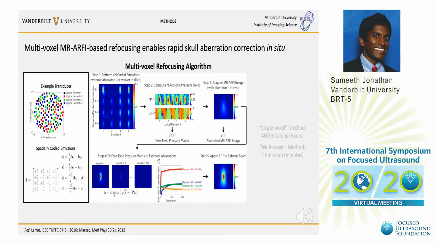Next, we acquire a set of MR-ARFI images with the aberrator in place, which will be done in vivo, and then, using magnitude least squares optimization, we fit the free field complex valued acoustic pressure fields to the acquired aberrated MR-ARFI images to estimate the correcting amplitudes and phases that can be used to refocus the acoustic pressure field.